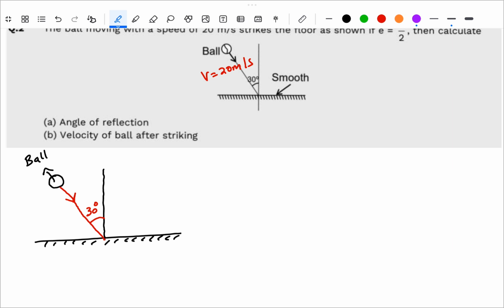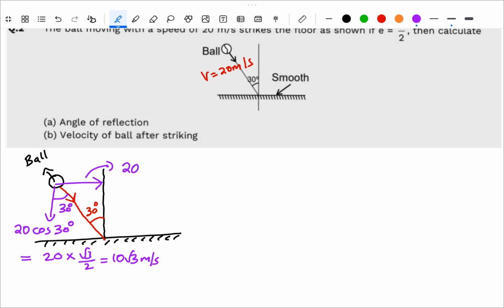If this angle is also 30, then the horizontal component will be 20 cos 30, which is 20 into root 3 by 2, equal to 10 root 3 meter per second. And this one is 20 sine 30, which is 20 into 1 by 2, equal to 10 meter per second.